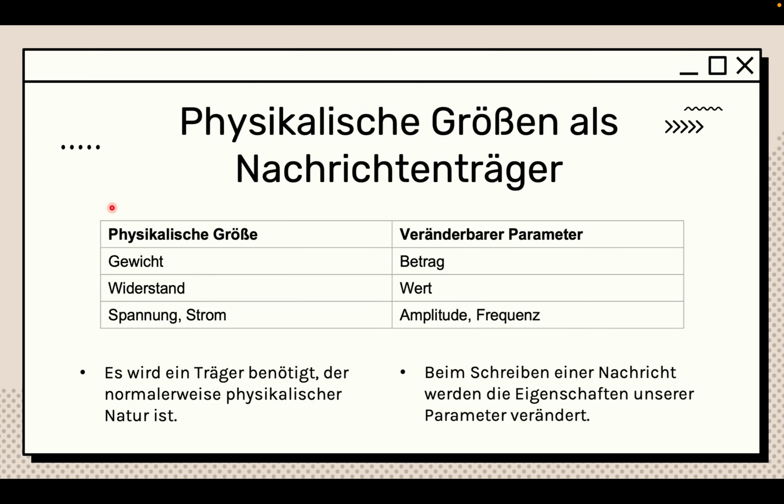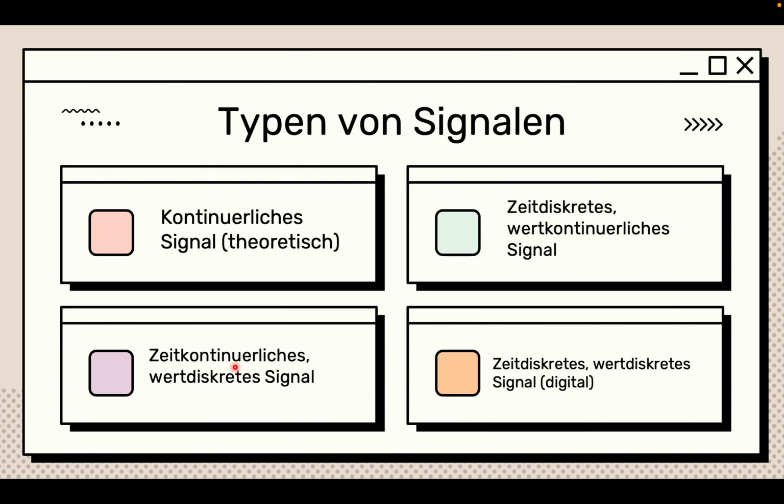Let's continue. This is pretty easy. It's just physikalische Größe als Nachrichtenträger. It means that we can use physical measurements as message holders in a sense. So for example, we have Gewicht, and the Gewicht has a Betrag. For example, we can say 23 kilograms. 23 will be the changeable parameter, and kg would be the actual Gewicht. It's pretty simple actually. Now we're gonna go with the signals.